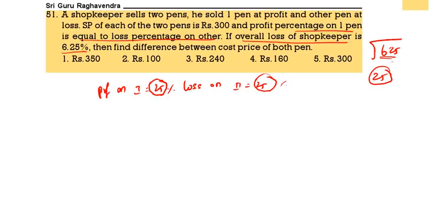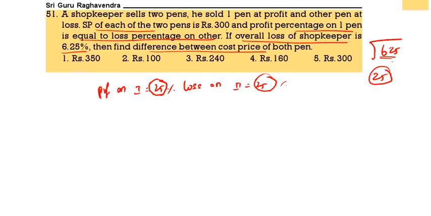Now find the difference between the cost prices. So the selling price of each of the pens is 300. Overall there is a 6.25% loss. 6.25% loss means 1 by 16, where 16 is the cost price, 1 is the loss.